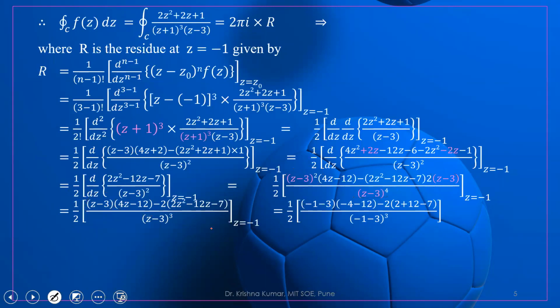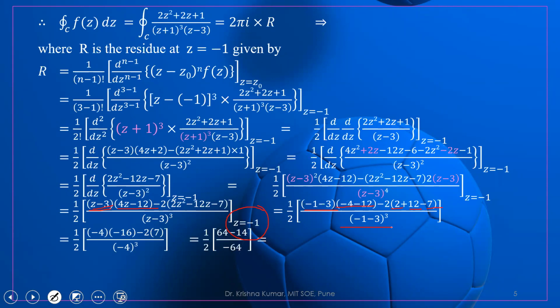So let us put the value of z. The value of z is equal to minus 1. So we have to just put z equal to minus 1. So minus 1 minus 3, then 4z means 4 times minus 1 minus 12, and then minus 2 times (minus 1) square, which is 2, plus 12 minus 7, upon (minus 1 minus 3) whole to the power 3.